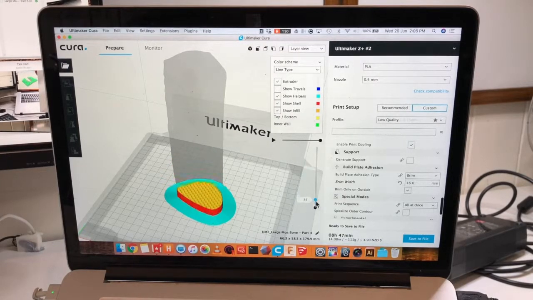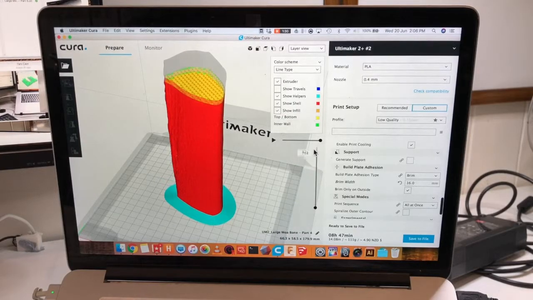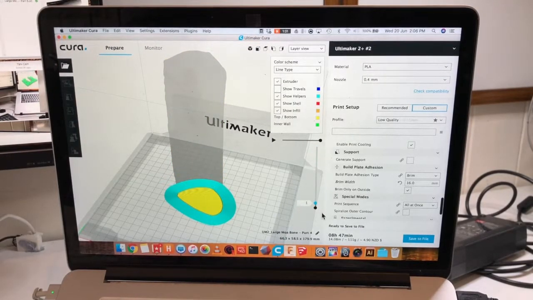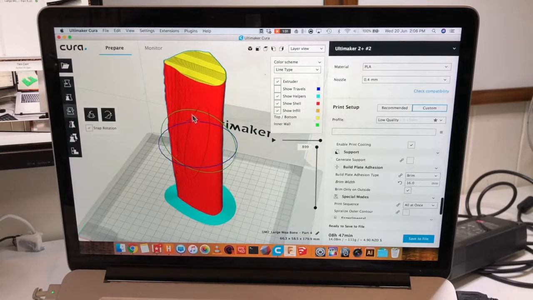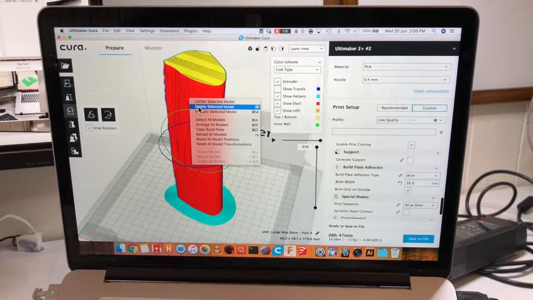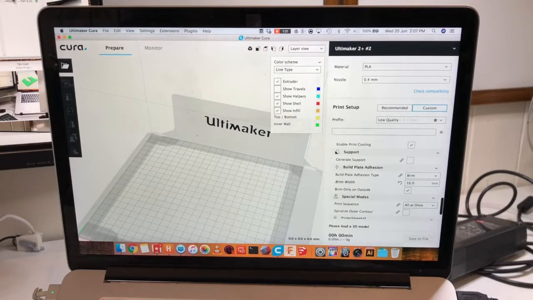I can grab the scrubber and slide it down to see a visualization of what happens during the print process. You can see what the mesh looks like on the inside, thickness of the walls, and other attributes of the model. I highly recommend that you look at this feature because each time you make a modification to the settings on the side, this visualization will update to reflect your settings. This is a really easy way to learn what is happening before you even click print.